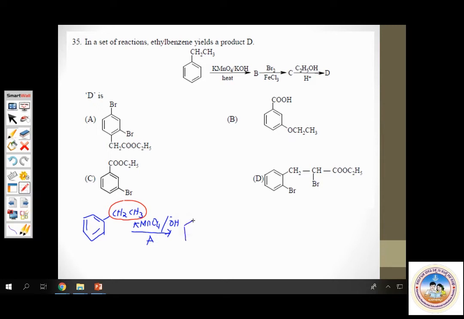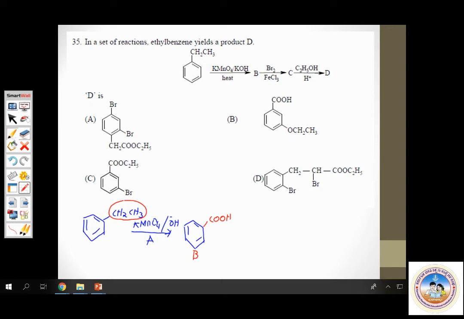So benzene ring, now attached to this oxidized form, carboxylic acid. This must be your compound B. Now what is done to compound B?